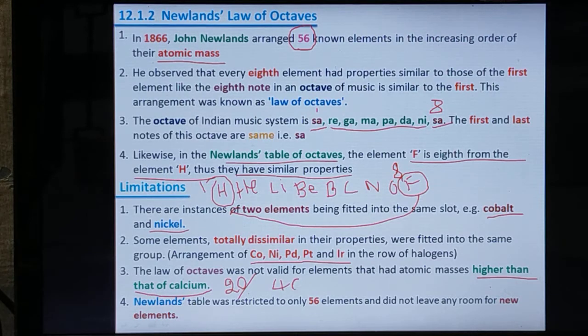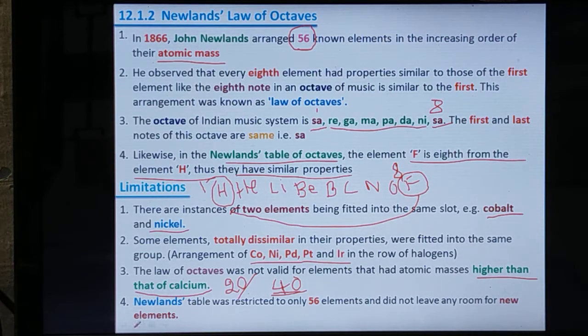So he was unable to arrange the elements having atomic mass greater than 40. Above the atomic mass 40, those elements cannot be covered by Newland's law of octaves.